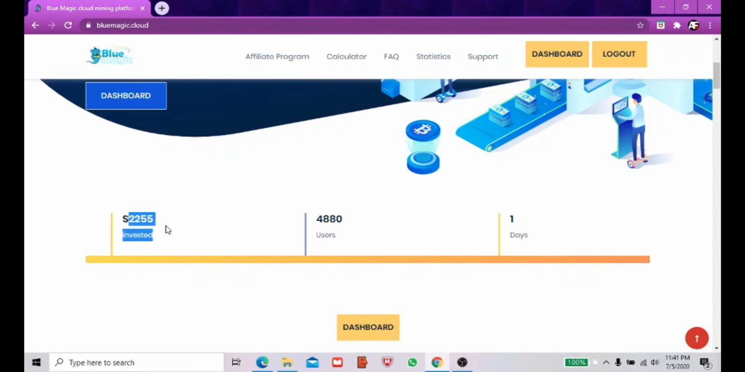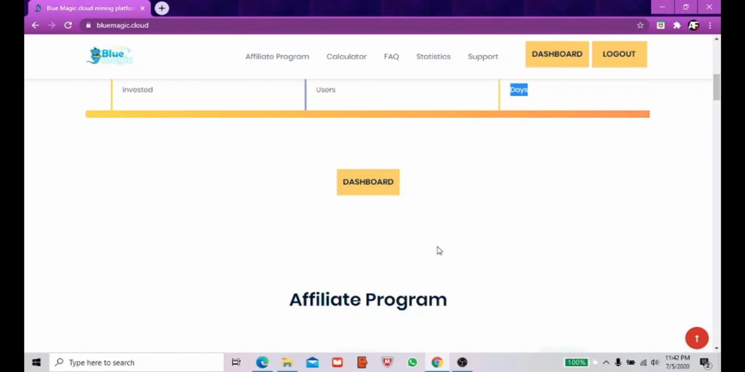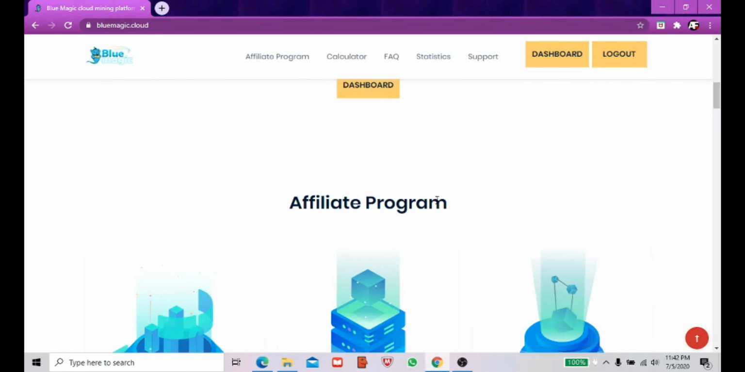See guys, here the investment which people have made so far is only 22,055. There are 4,880 users, and it was launched only 1 day ago. So I request you all to be fast, don't get late, because this website is offering you withdrawals on the free account. Don't miss the chance. Register today itself and start mining. Since you don't need to invest much time, you can start today.